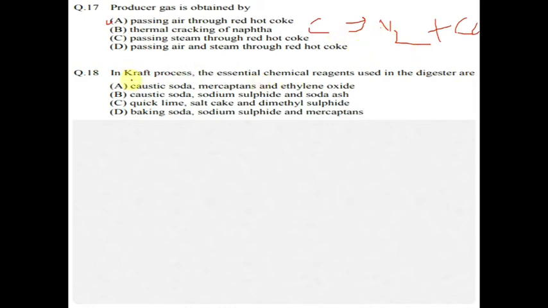In the Kraft process, which is the process in CPT that we have discussed, used in the digester, we can use a basic solvent. So ethyl oxide, no, this should not be the answer. Quicklime, salt cake, no, this should also not be the answer. A and C should not be the answer. Baking soda, mercaptans, no, mercaptans I don't think so. So the answer should be B.